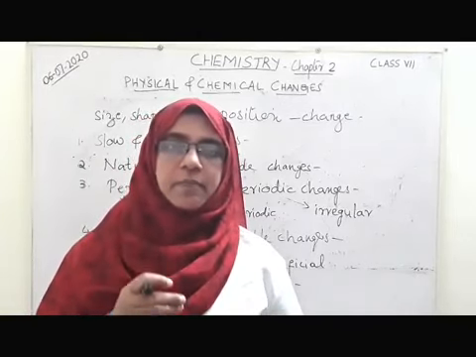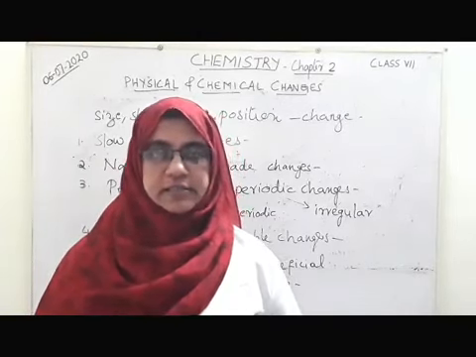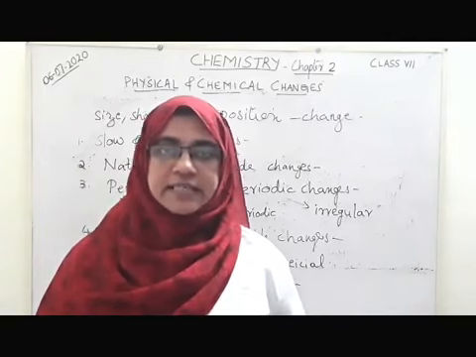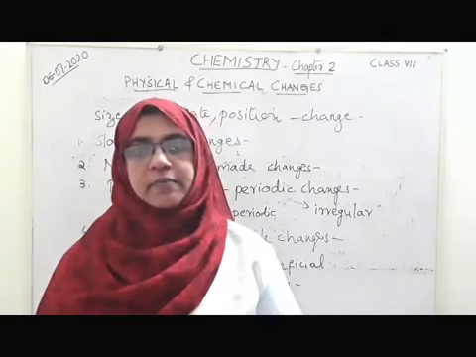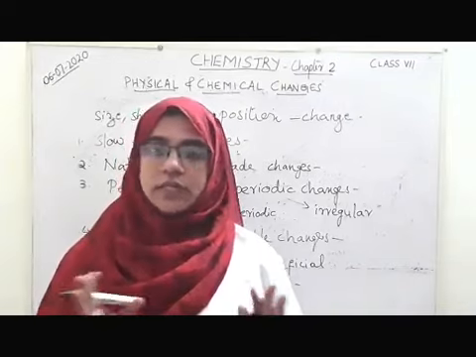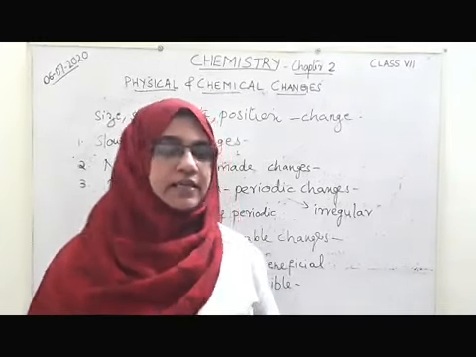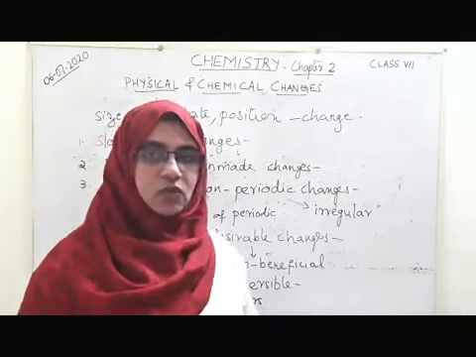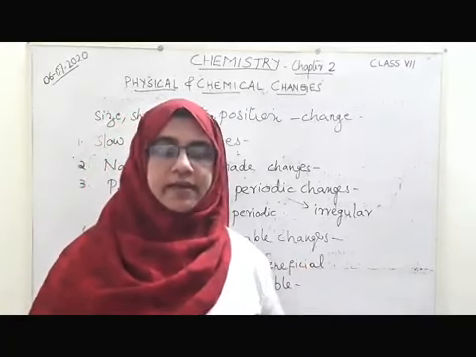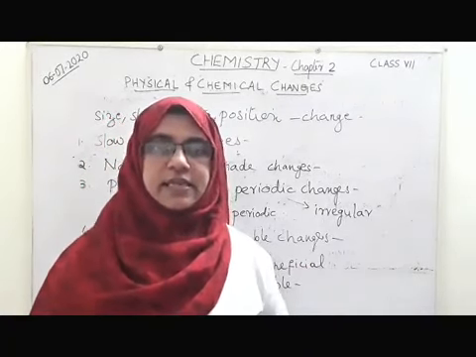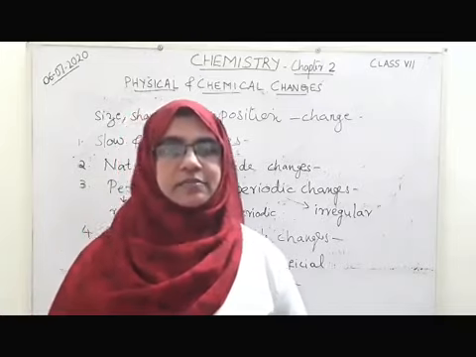If you burn the paper, you will be getting ashes. Can you make the paper back from these ashes? No, it's not possible. Here a permanent change has occurred, so we will not get back the original substance. Such changes we call irreversible change.